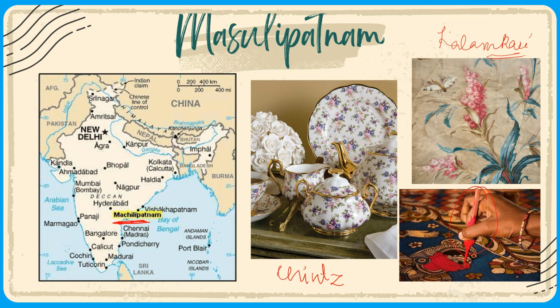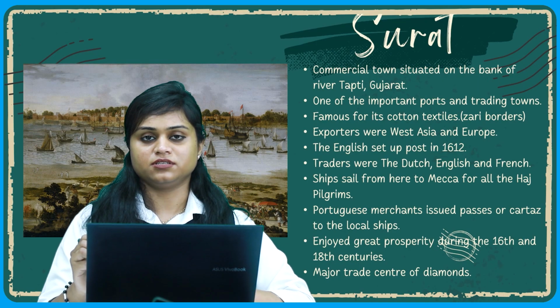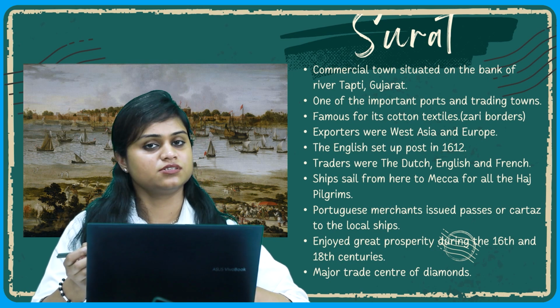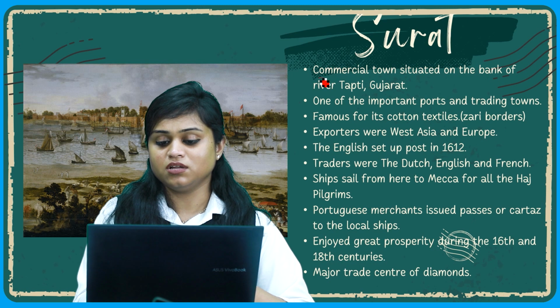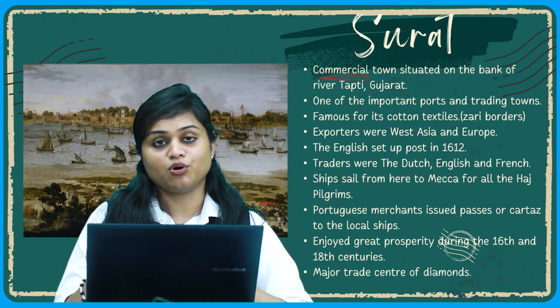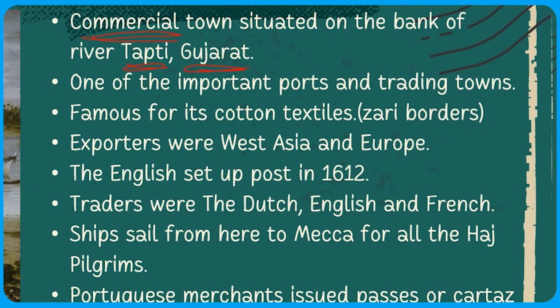Okay. Now, let us cover the last topic and the last commercial town, which is Surat, which is still famous now. Surat is a commercial town situated on the river Tapti, which is in Gujarat. Now let us cover the next point. It is one of the important ports and trading towns, and it is famous for what? It is famous for its cotton textiles, especially the zari borders.